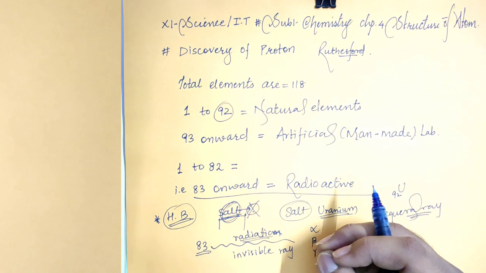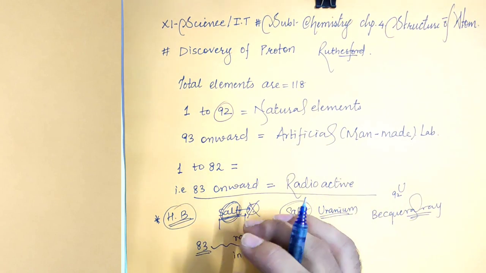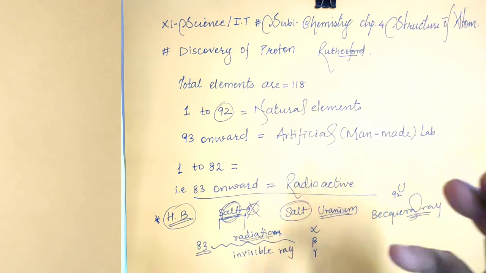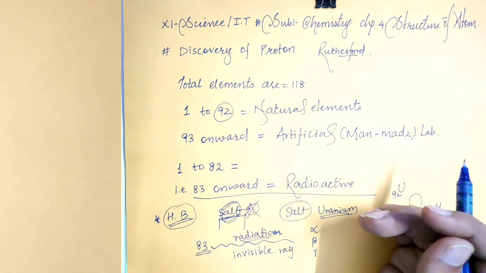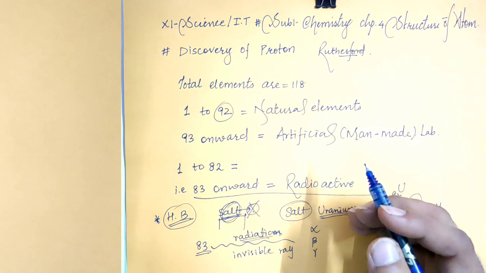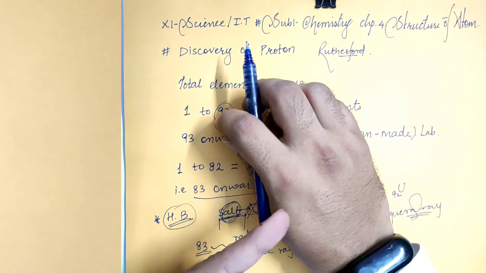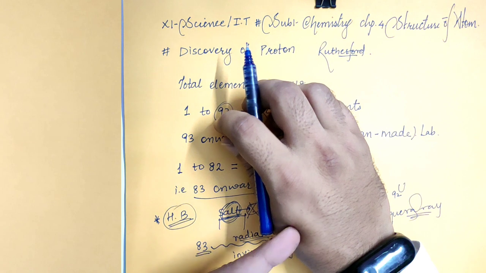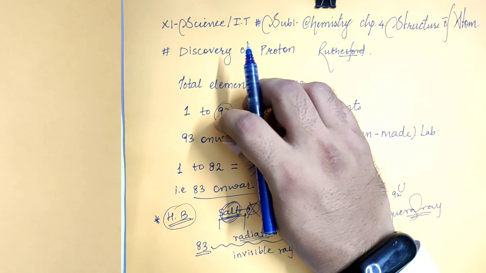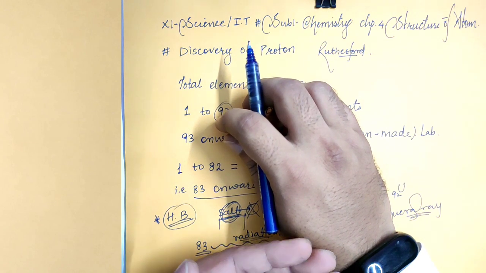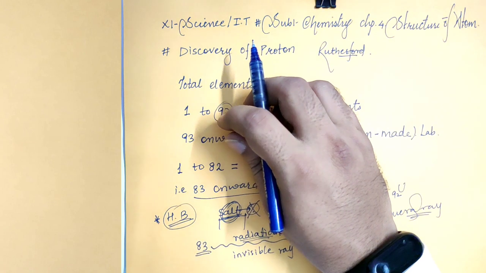Some radiations are useful, not of radioactive elements I am talking about. From the sun also rays are coming, and that radiation is useful to us. When sunlight falls on our skin, vitamin D is synthesized beneath the skin. So there are many types of radiation. Radiation may be harmful or may be useful to us.